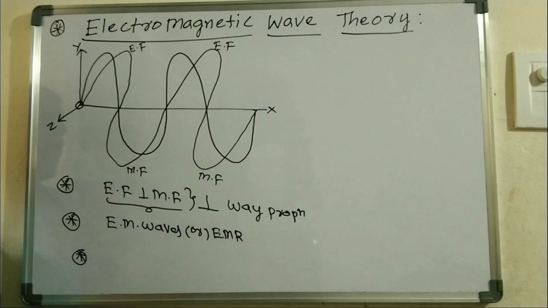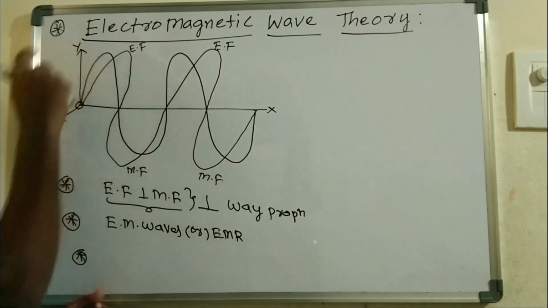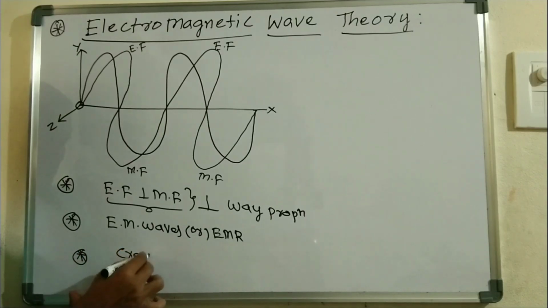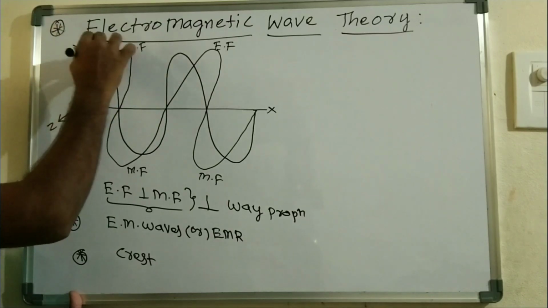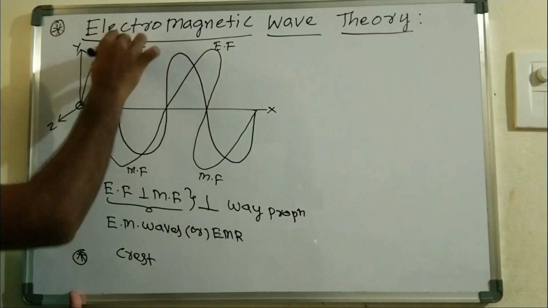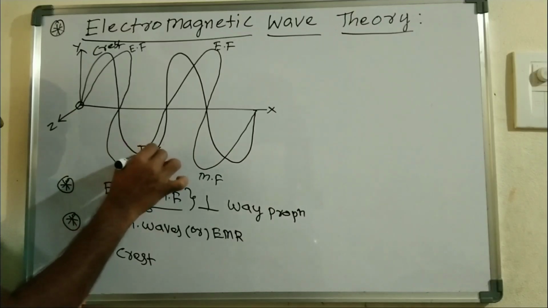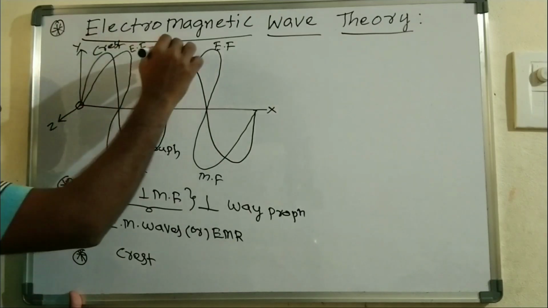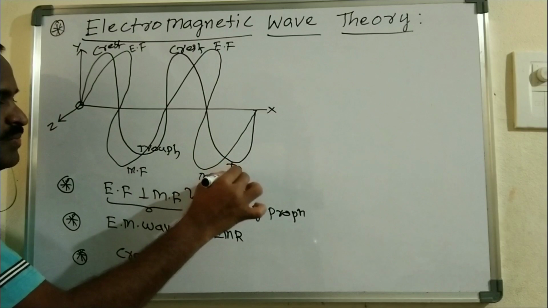Before we discuss the characteristics, the highest upward displacement of this electromagnetic wave is called a crest. The highest downward displacement is called a trough. Again, this is also a crest, and this is also a trough, right?